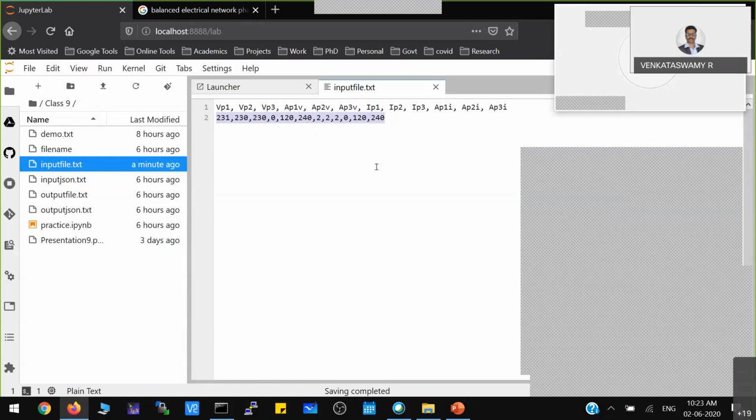Our objective is to find out whether the system is balanced or not. Also, normally programmers have to generate a report. After taking this data, I will do some processing, check whether the system is balanced or not, then generate some report, like the different phase values. Generating a report means writing some things in a text file.